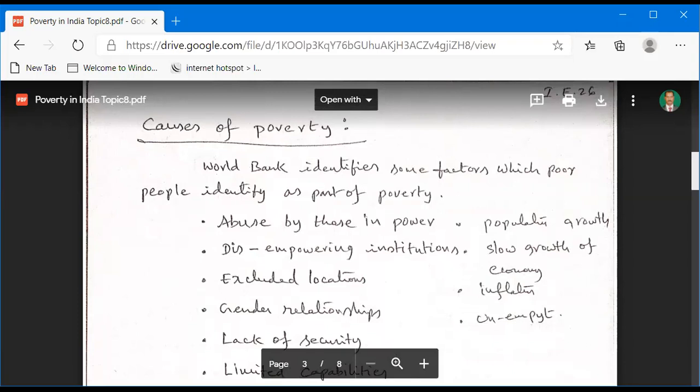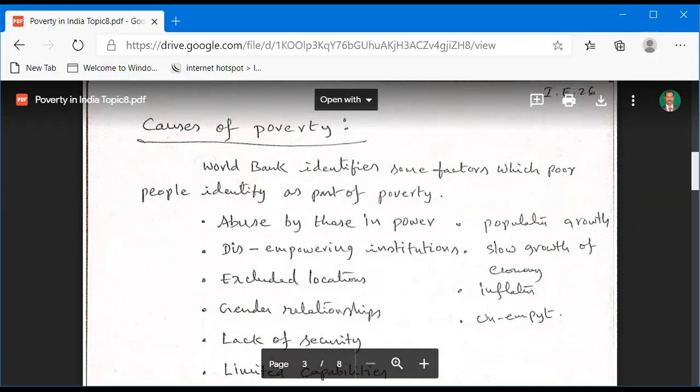According to the World Bank, the World Bank identifies some factors based on research, which poor people identify as a part of poverty, which people are under the category of poverty. For example, abuse by those in power.